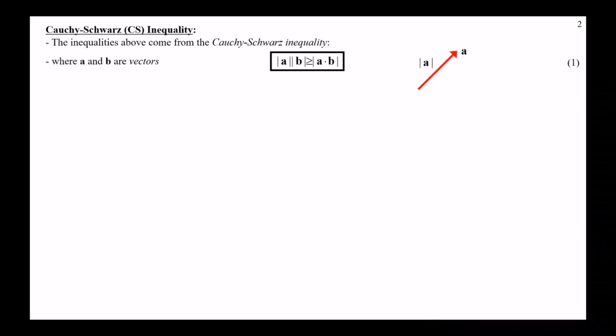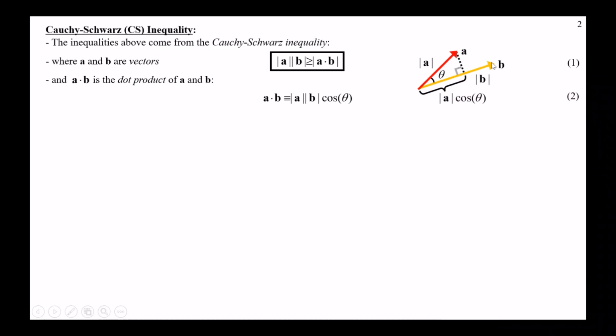Now, these bold letters, A and B, are vectors, which are basically arrows that we label A and B. The magnitude we represent with the bars on either side, just like an absolute value. The product of these two vector magnitudes is always going to be greater than or equal to the absolute value of something we call their dot product, which is sort of the amount of one in the other. This dot product is defined as the magnitude of one times the magnitude of the other times the cosine of the angle between them.